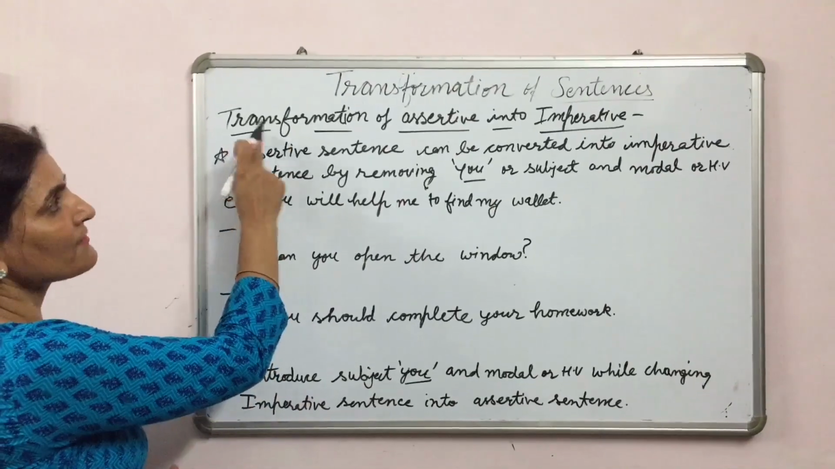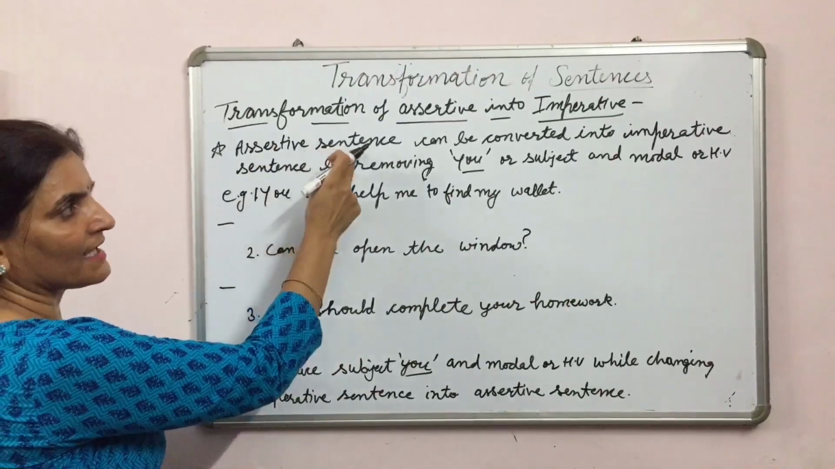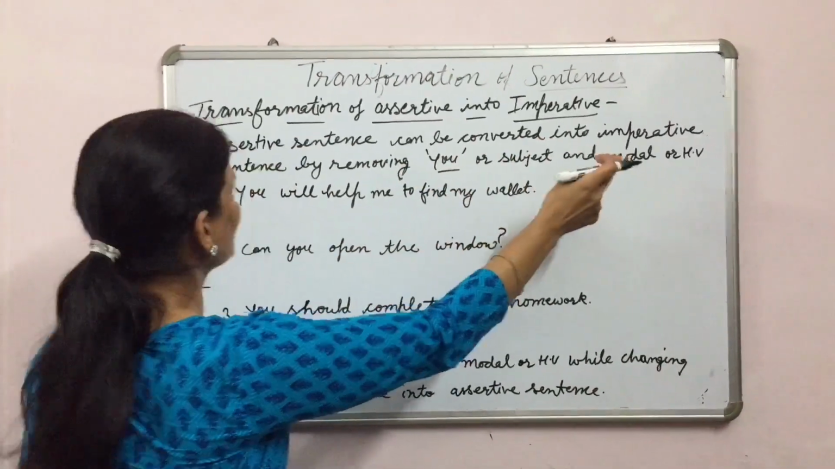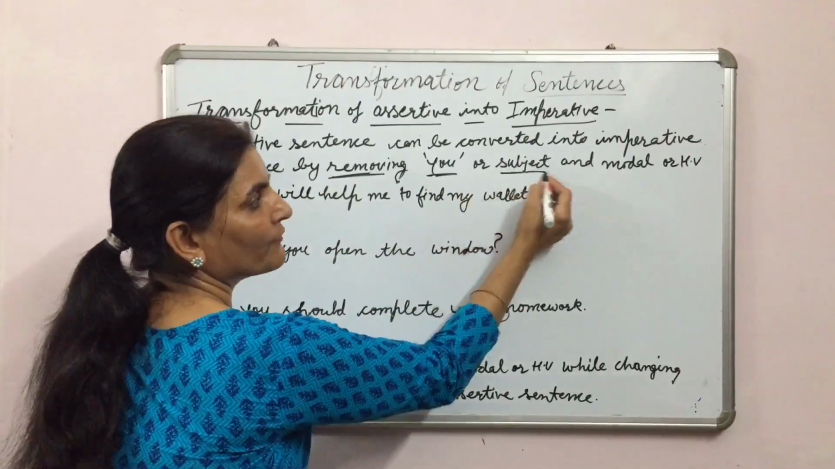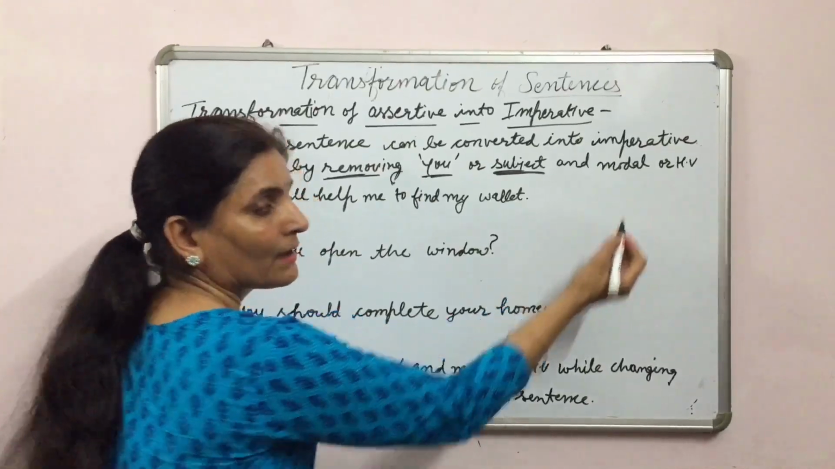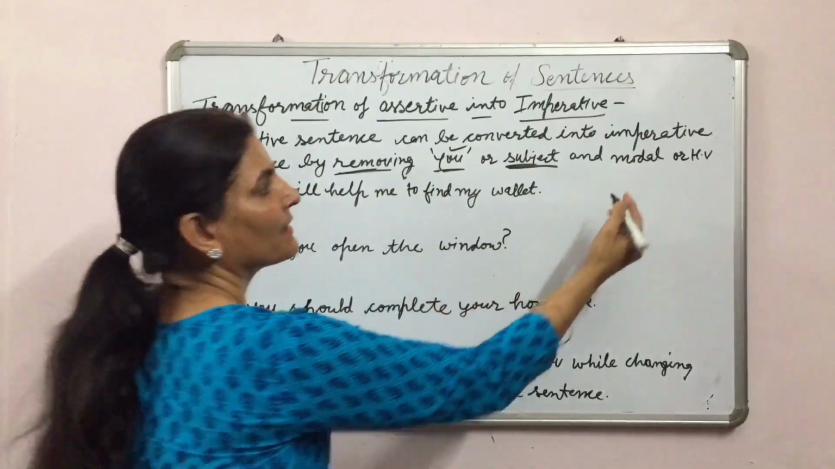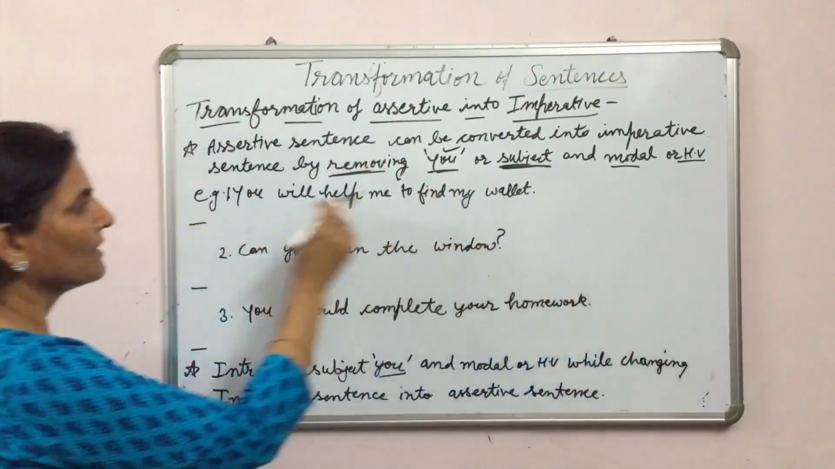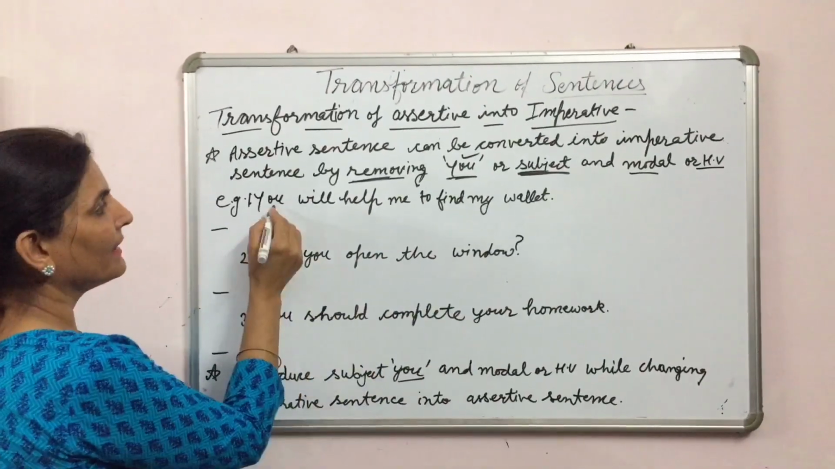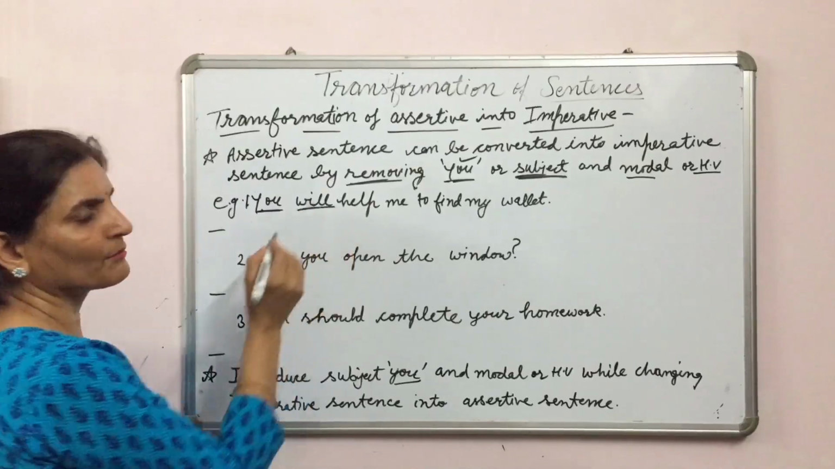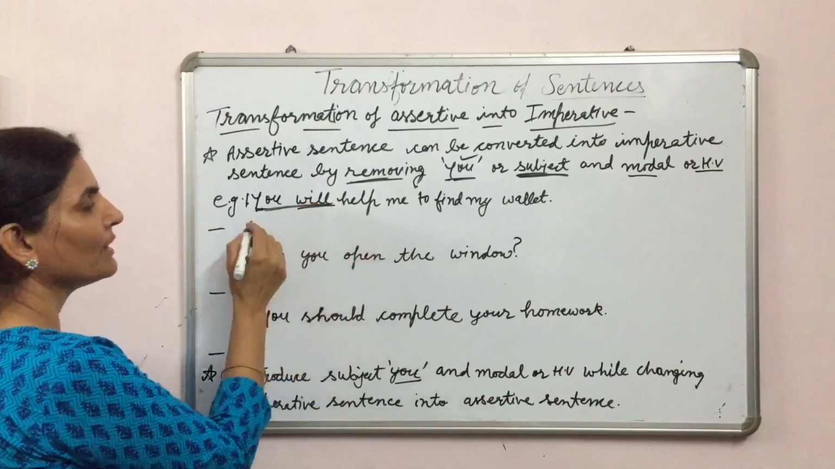Now let us learn transformation of assertive into imperative. An assertive sentence can be converted into an imperative sentence by removing you, or we can say the subject, and the modal or helping verb. We will remove both. See the example. You will help me to find my wallet. Here is you, and this is the modal or helping verb. We will remove both.